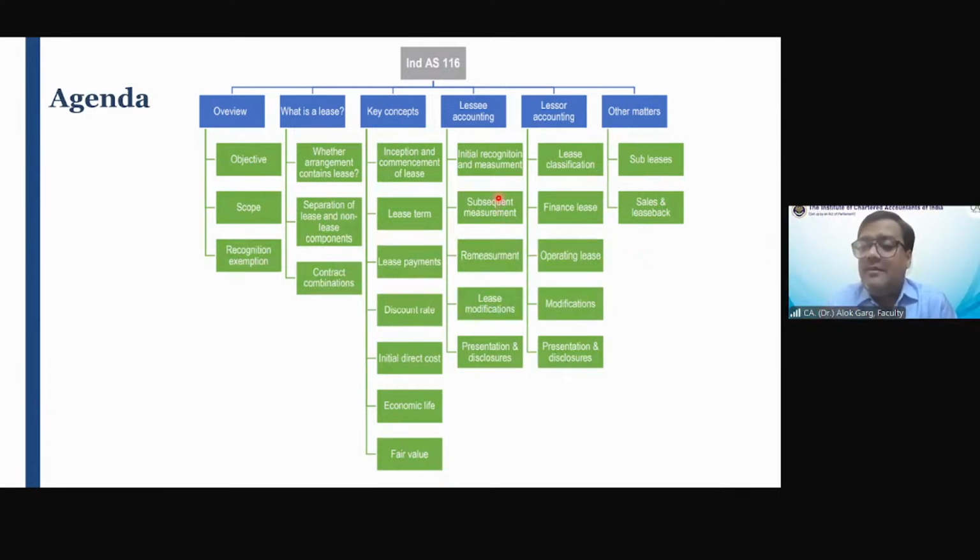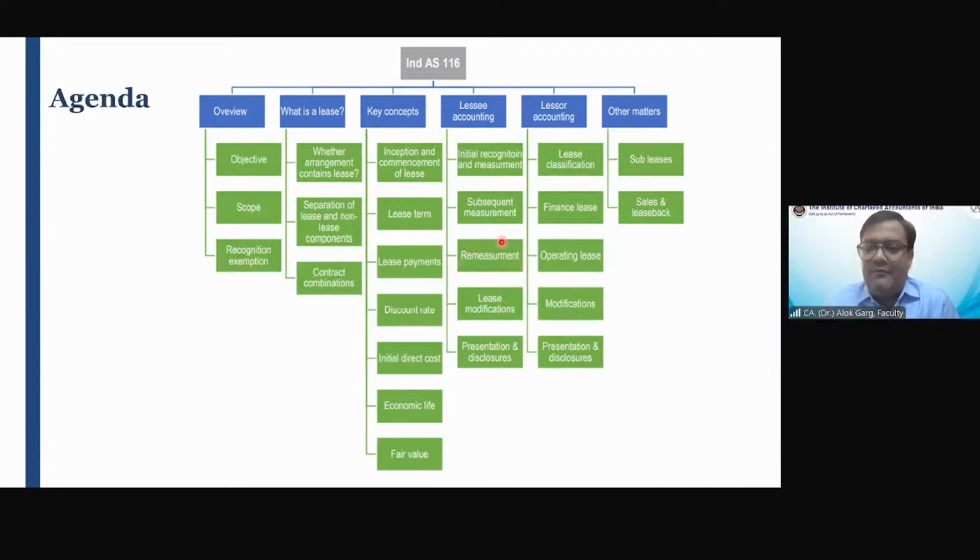Friends, when an asset gets birth, the birth date is the initial measurement, and every birthday is a subsequent measurement. So this I'm talking about a child. But what about an asset? Birth date, when the asset is acquired or purchased, it is initial measurement. But when the reporting date comes, 31st March of every year, it is called a subsequent measurement date, right? Very good, Anila, thank you.